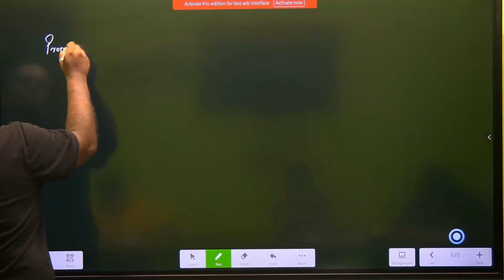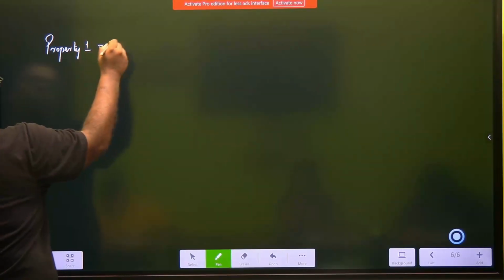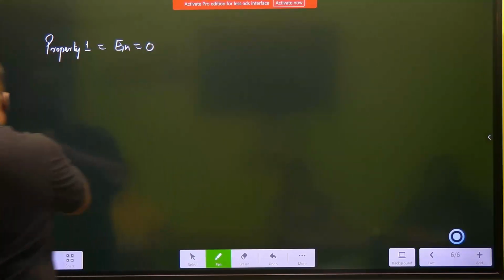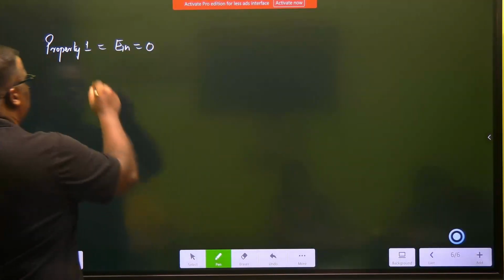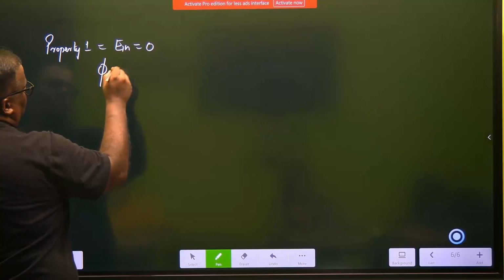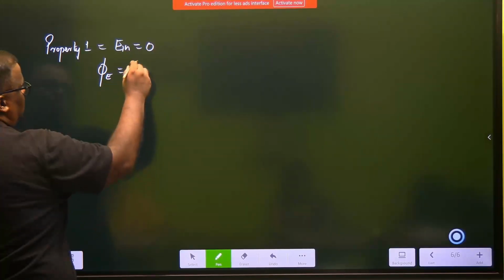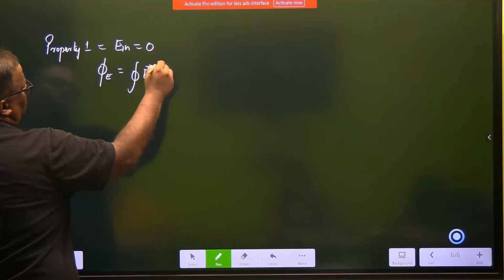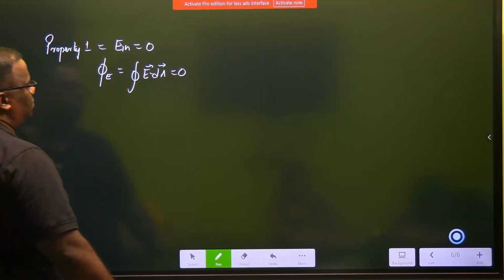The property 1 tells you E inside is equal to 0, right? So the flux, the electric flux is given by E dot dS or dA, whatever it is. This is equal to 0.